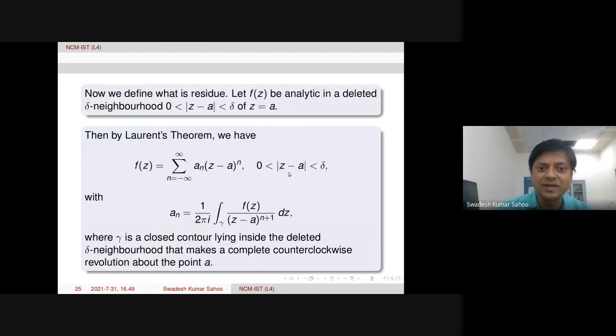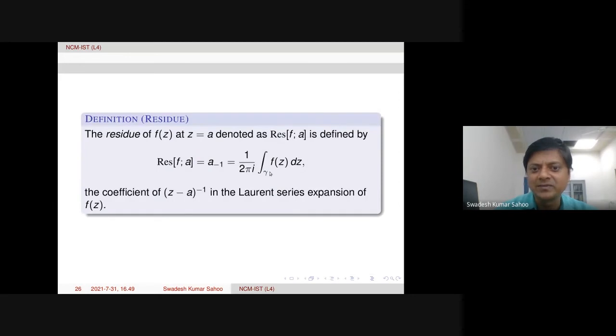How? Just from the integral formula here, if we put n equal to -1, the denominator becomes 1. -1 plus 1 is 0, so power 0 means it is 1. So simply the integral of f of z dz is coming, and of course 1 over 2 pi i is there. So a minus 1 has this integral formula. Therefore, this is the definition of the residue of a function at a point.